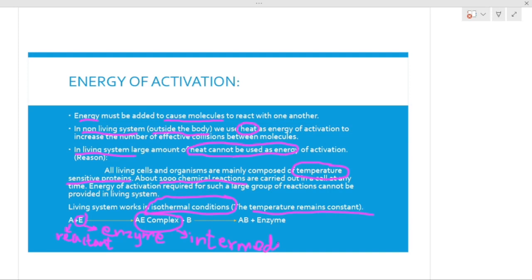Okay, so this is the intermediate complex, and this intermediate complex will again change. The reaction is still in continuity, where you can see here B is also there. It means B is another reactant. A was there, a reactant, and this is the second reactant we have here. So what will happen is that the enzyme will bind this A reactant and B reactant in continuity, and the enzyme will be released when the product forms. So this is how an enzyme reacts in a particular reaction.